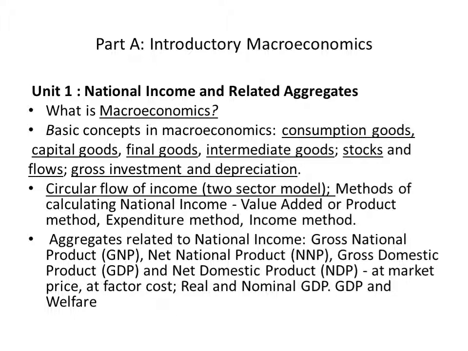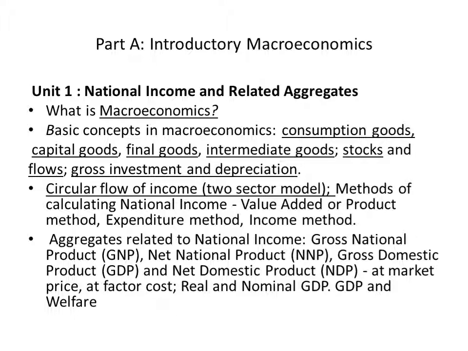investment and depreciation. Circular flow of income, two-sector model, methods of calculating national income: value added product method, expenditure method, income method. Aggregates related to national income: gross national product, net national product, gross domestic product, net domestic product at market price, at factor cost, real and nominal GDP, GDP and welfare.